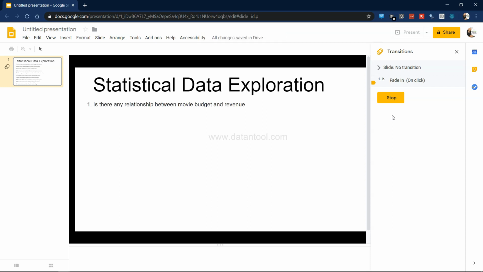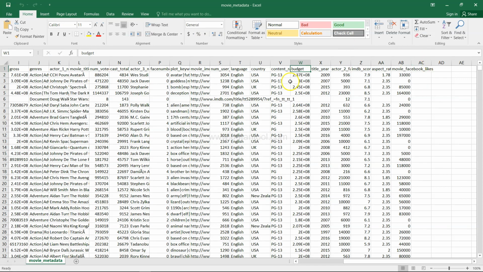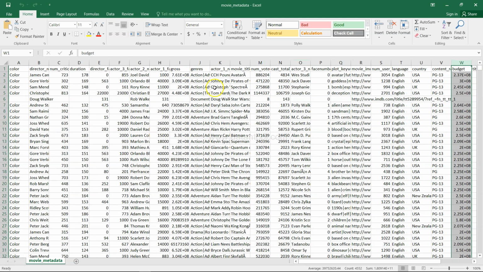The first question is: is there any relationship between movie budget and revenue? The dataset I am using is the movie dataset, and it has two variables: the movie budget, and the gross revenue. If I show you this dataset, here is our budget, and if I go to the left side, here is our revenue. Gross is nothing but the gross revenue.